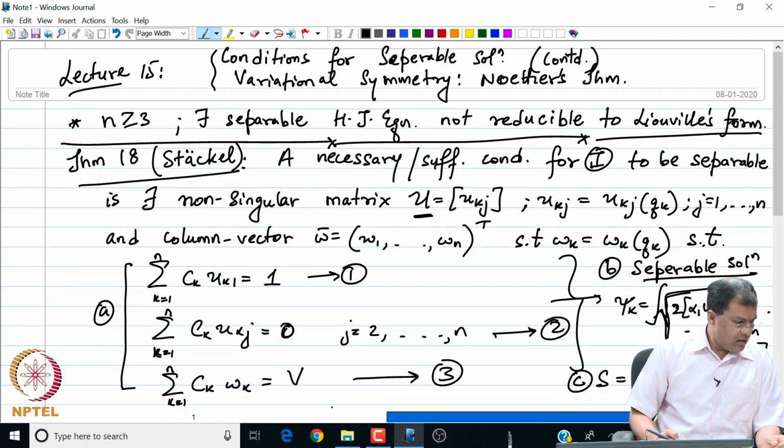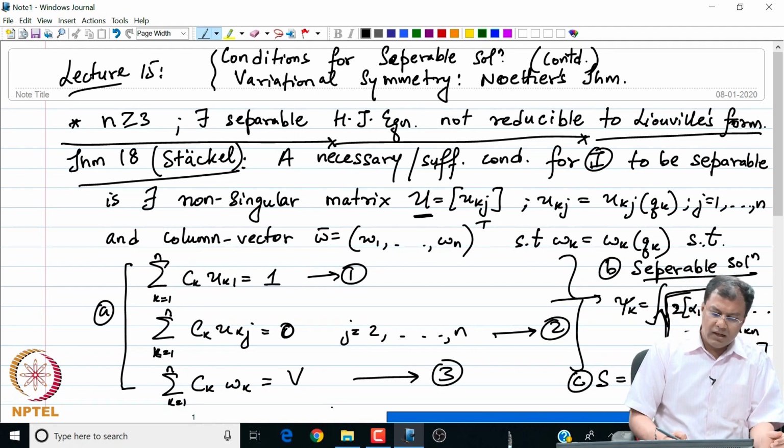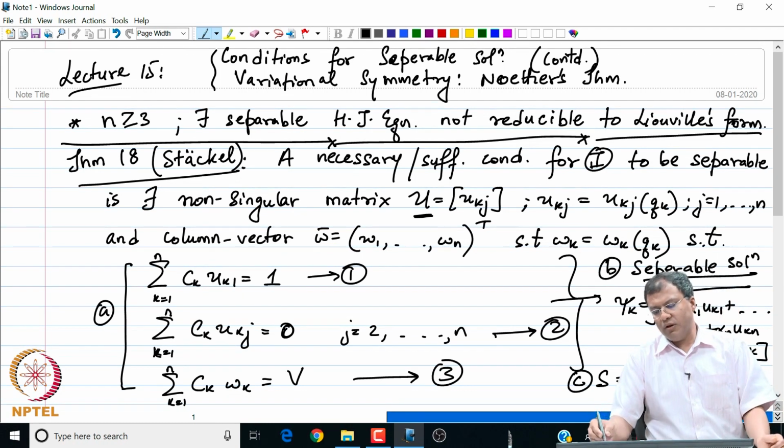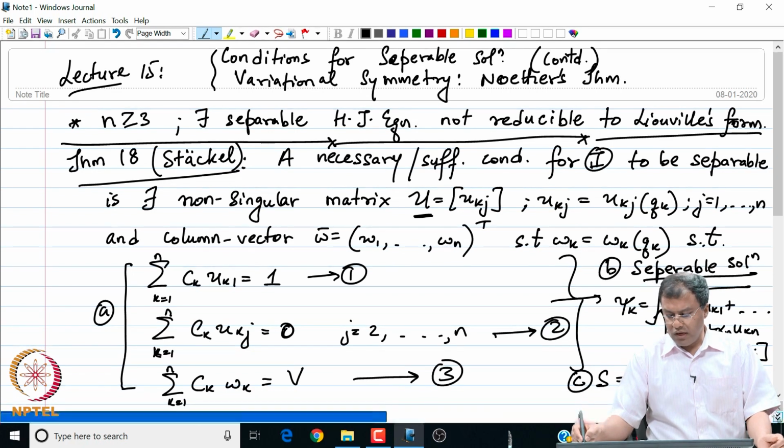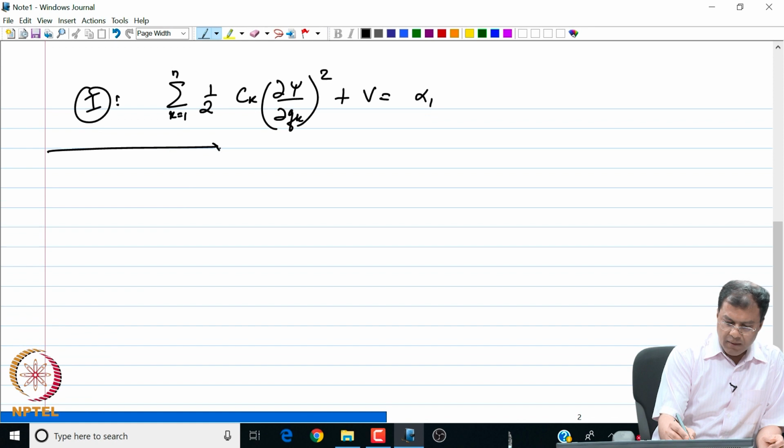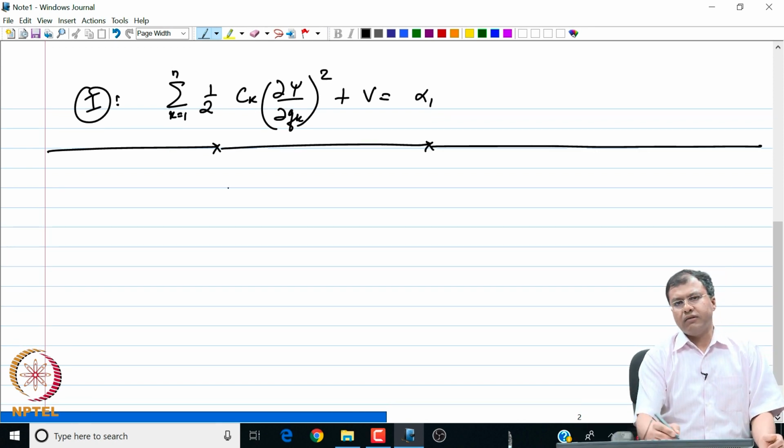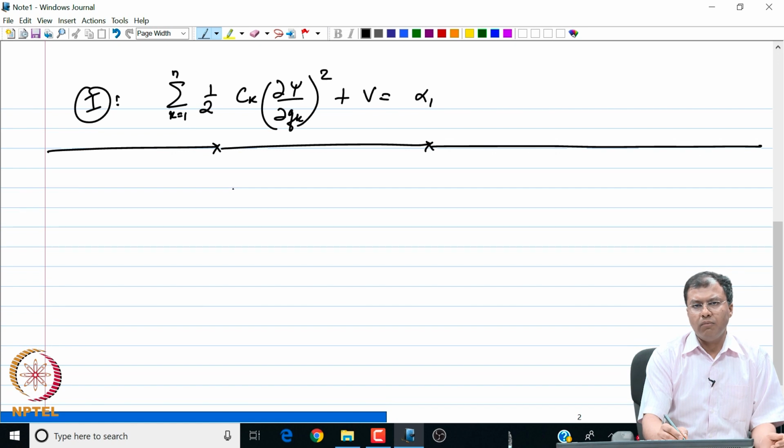Note this. The result by Stäckel tells us that the necessary and sufficient condition for the system to be variable separable is that we are able to find this set of functions U_kj and this column vector W_k such that the three relations 1, 2, 3 are satisfied. That gives us U and W, and once these unknowns are found, we can write our solution in terms of them as follows. So let us quickly look at an example. I am going to continue our discussion with the same numbering that we started with from 2 lectures ago.